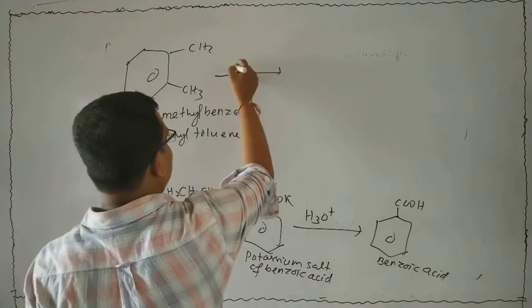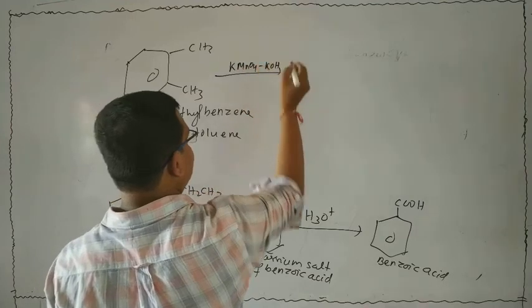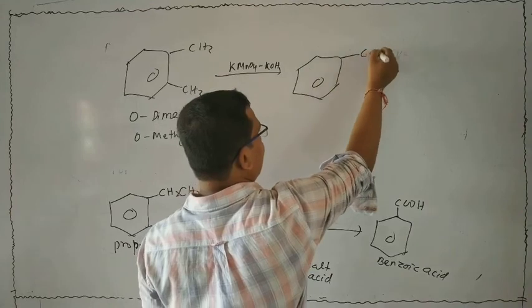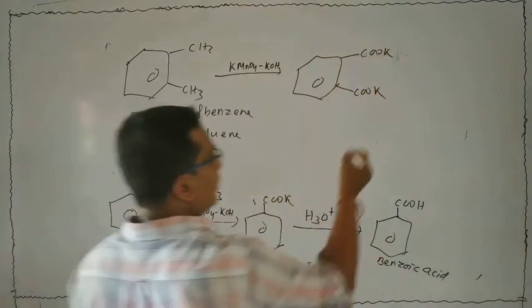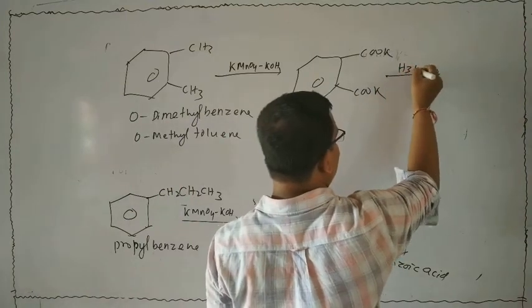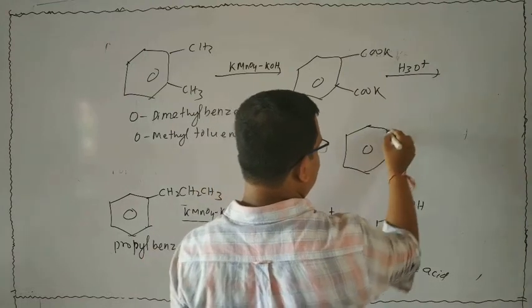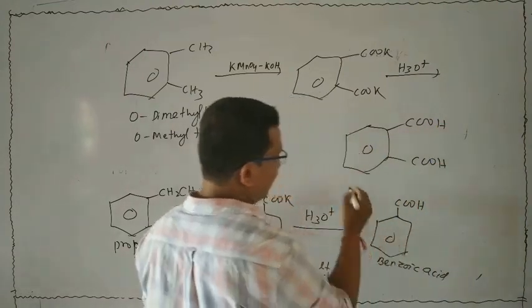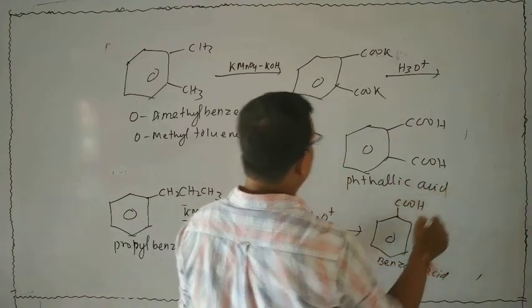Now it is subjected to oxidation with alkaline KMnO4. Then what will happen? It gives such a type of product. Then it is subjected to acid hydrolysis. Then it gives a dicarboxylic acid. The name of this dicarboxylic acid is phthalic acid.